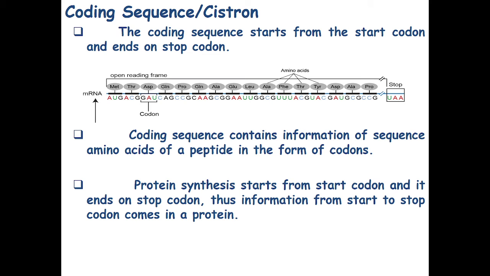The coding sequence or cistron. The coding sequence starts from start codon and it will end on stop codon. So between the start and stop codon there is a coding sequence. The coding sequence contains information of amino acids, right? So it has various types of codons that code for a particular amino acids, and according to the arrangement of codons, the amino acids are added to the synthesizing protein, and there is formation of that particular protein.